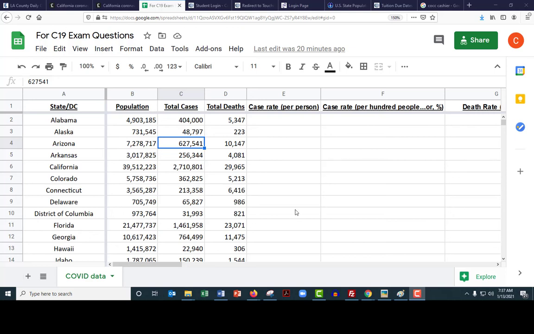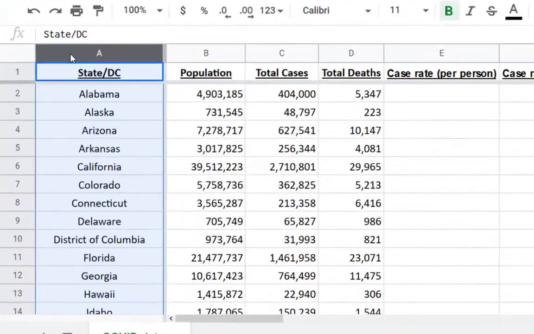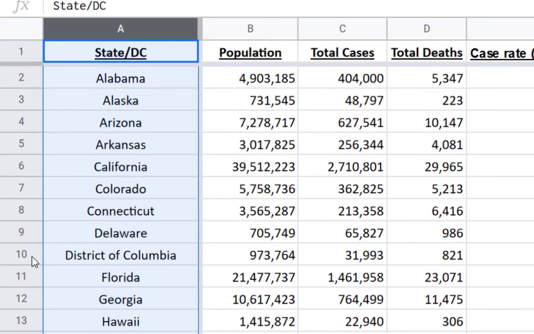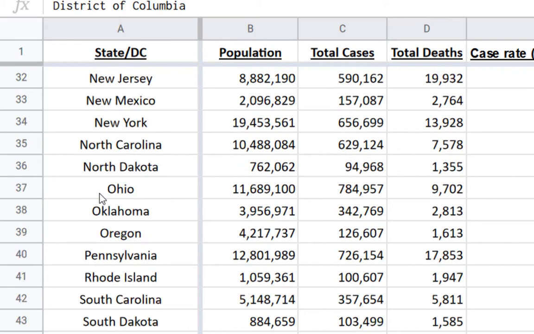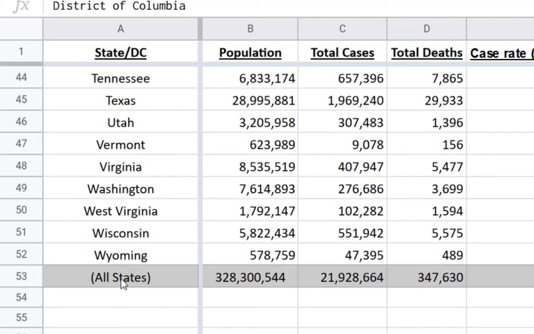Okay, my friends, so you've opened up our little spreadsheet here, and in this, you've got in column A all the states, including the District of Columbia, Washington, D.C. So you've got 51 different elements here, and at the bottom, I've got a little space called All States, and what that's going to keep track of is the entire United States data.